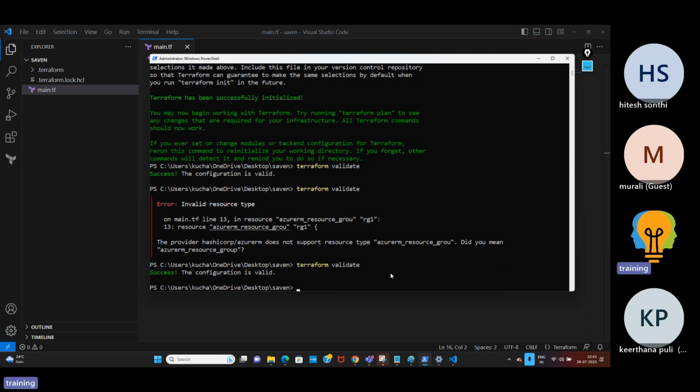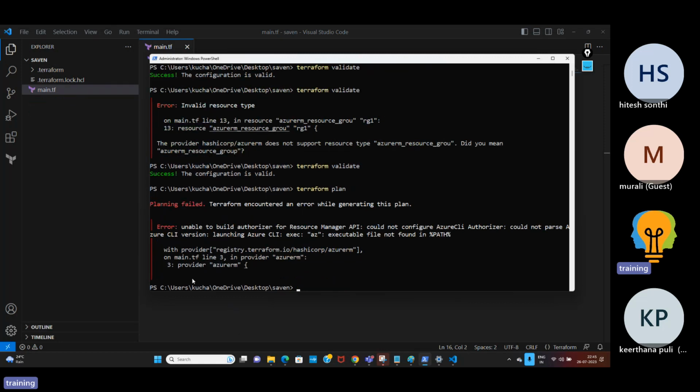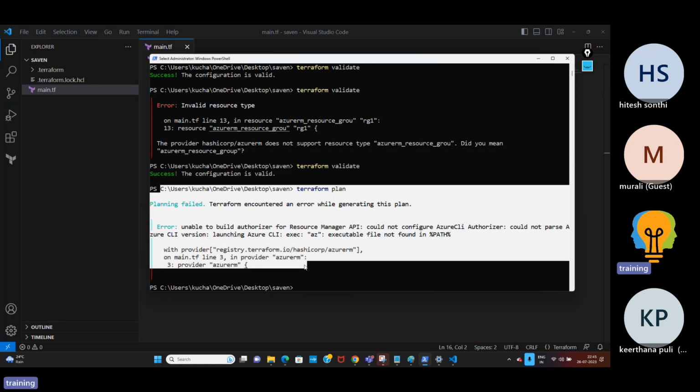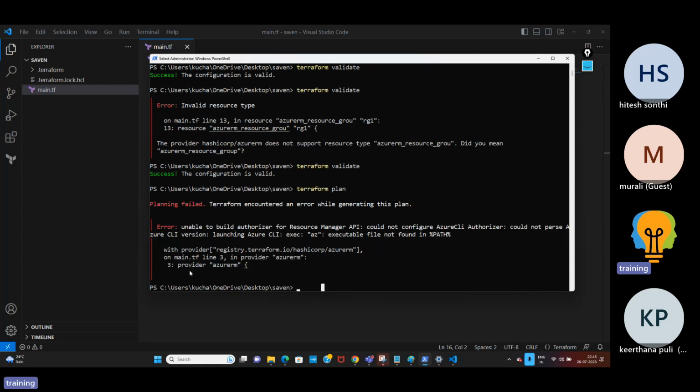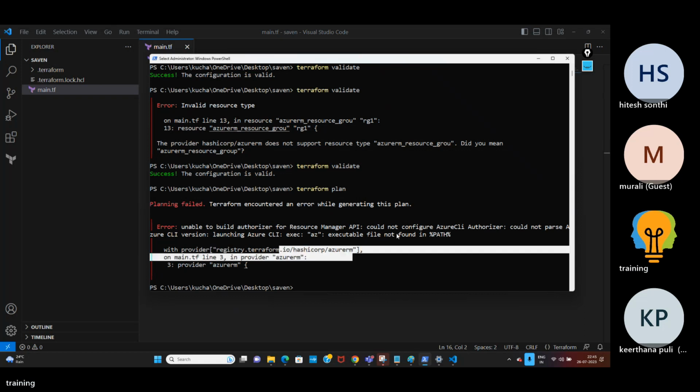Yeah, success. Now when you use terraform plan, what happens exactly? Terraform will connect to my Azure cloud and it should create it, but you are getting an error. So why are you getting an error? One second. Okay. Why are you getting an error?